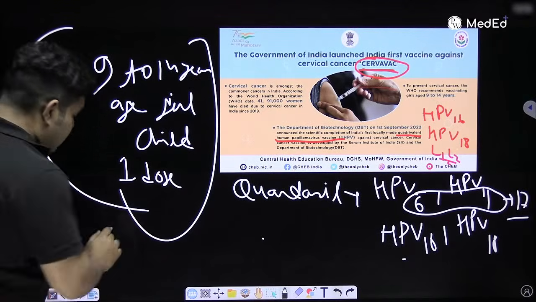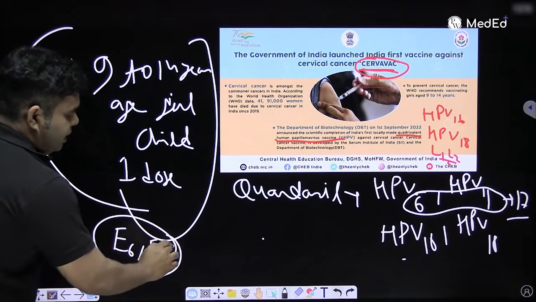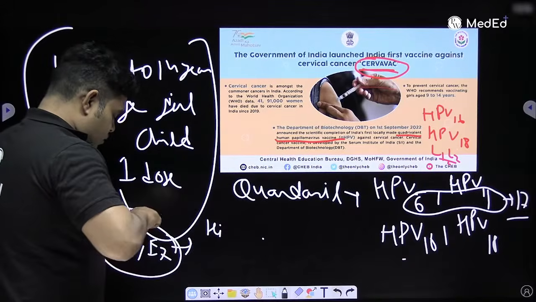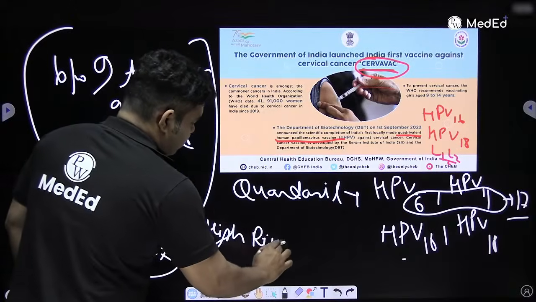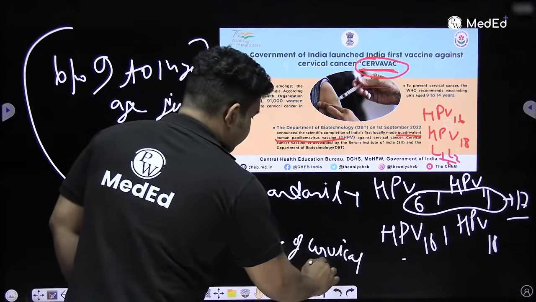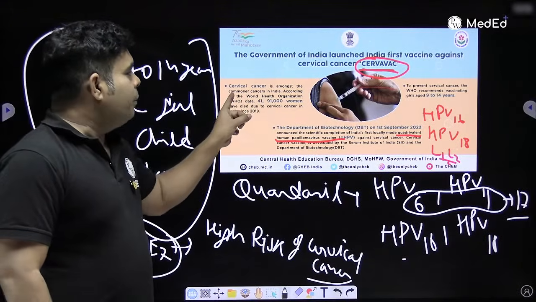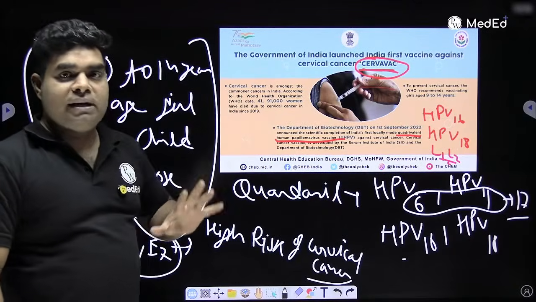If you find E6, E7 subunit in anyone's blood, this subunit indicates high risk for cervical cancer. Acha, one thing you can see here, a very debatable thing. They have written cervical cancer is amongst the commonest cancers in India. Amongst the commoner cancers, not commonest, commoner.